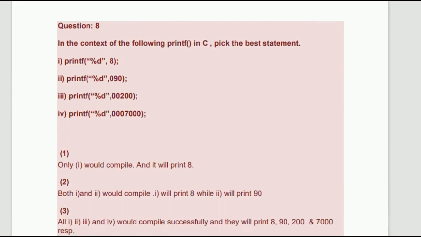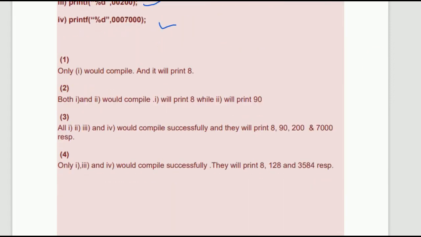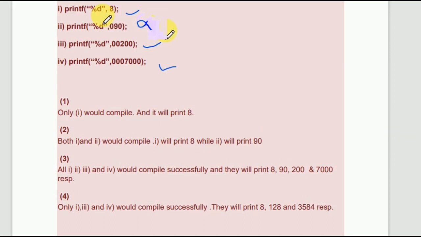Yeah, this is the main and tricky one. See, this 8 can be printed. Okay. This can be printed because it is in 00. This can be printed, but this will not print. You can see the content of the following printf in C, pick the best statement. I am telling you these three, 8, 0200 and 0007000, will print, but this 090 will not print because it is hexadecimal.